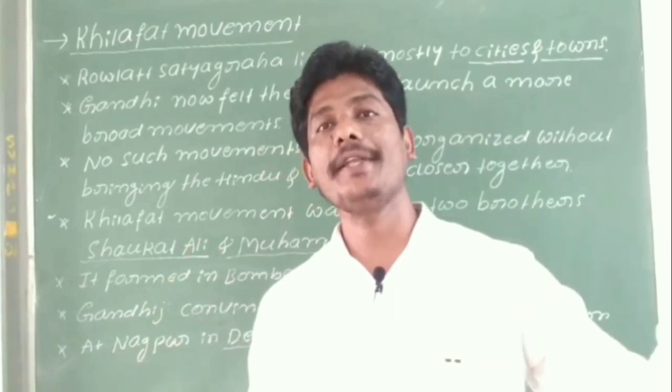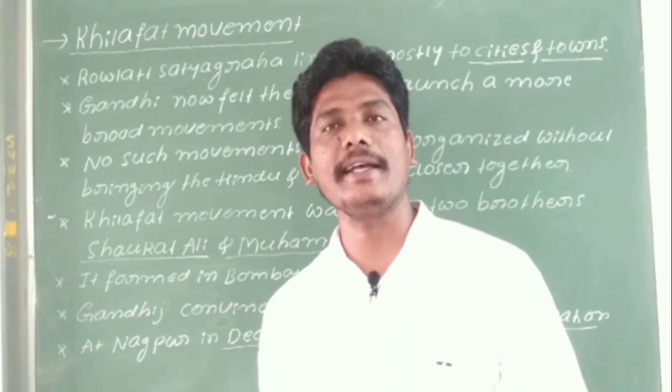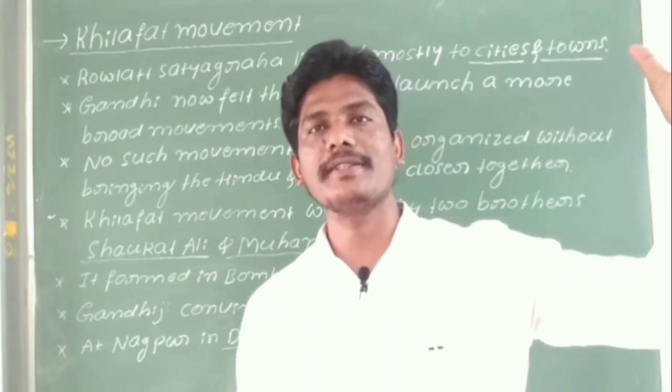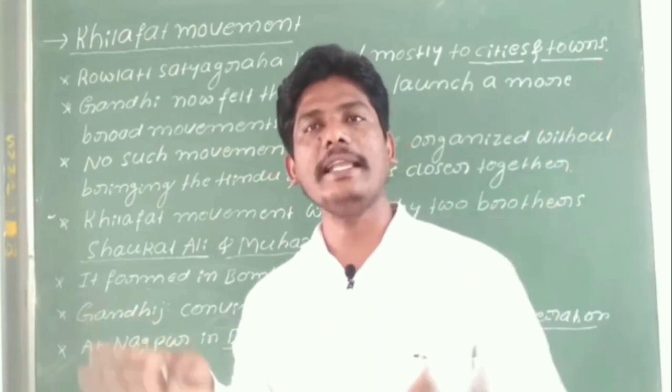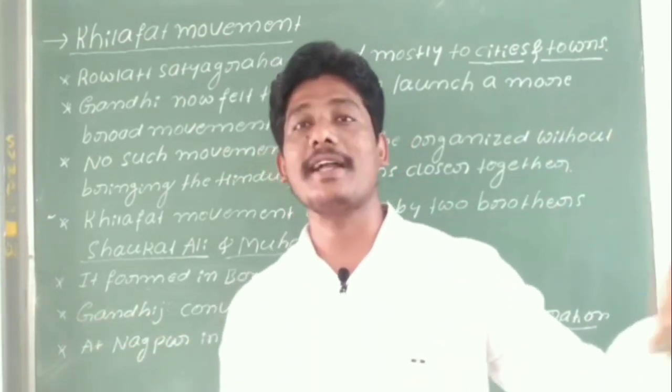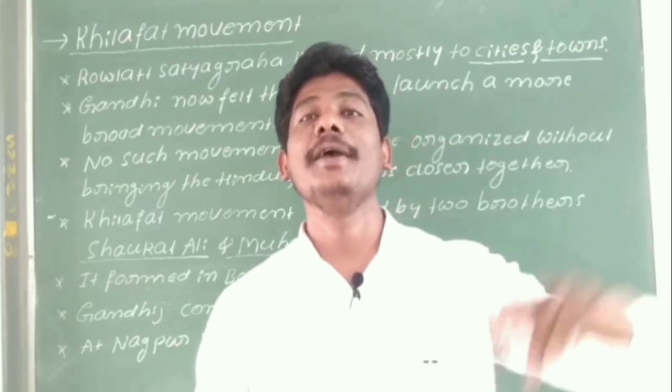Just think, where is Ottoman Turkey and where is India? There the Britishers had tortured the caliphs, so against that, in India, the Indian Muslims started the Khilafat movement against the British rule.